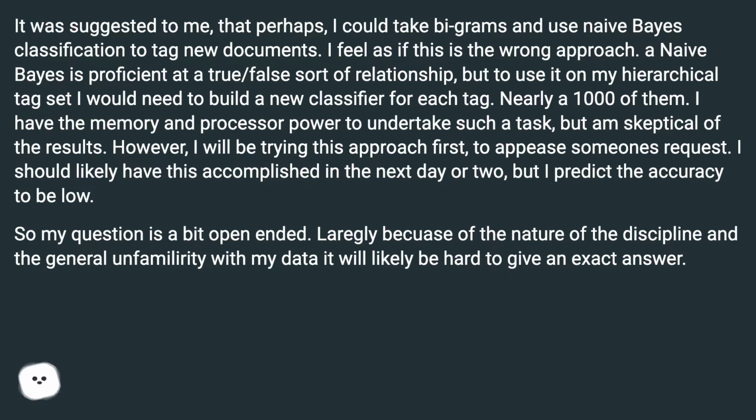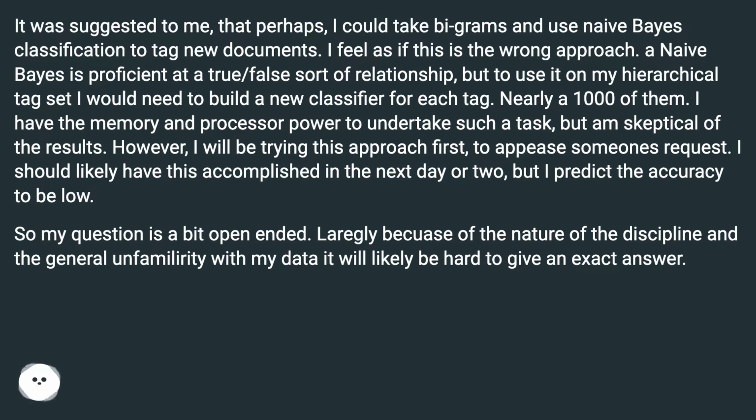A naive Bayes is proficient at a true/false sort of relationship, but to use it on my hierarchical tag set I would need to build a new classifier for each tag. Nearly 1,000 of them. I have the memory and processor power to undertake such a task, but am skeptical of the results. However, I will be trying this approach first, to appease someone's request. I should likely have this accomplished in the next day or two, but I predict the accuracy to be low.